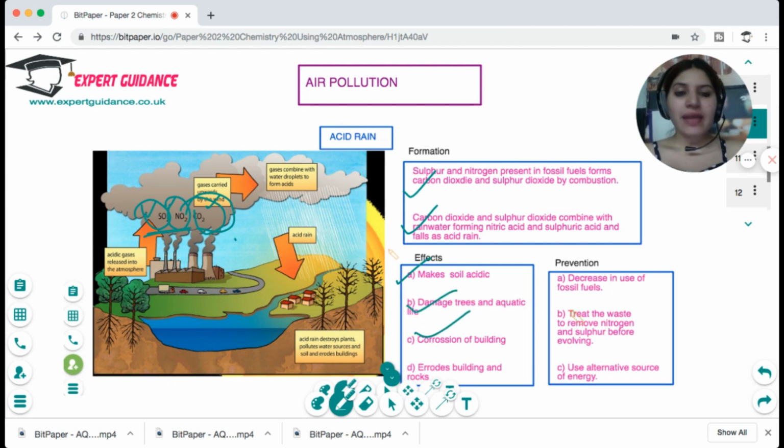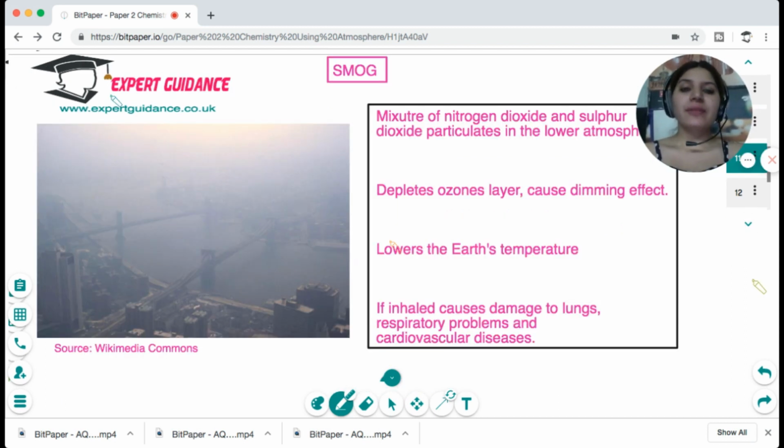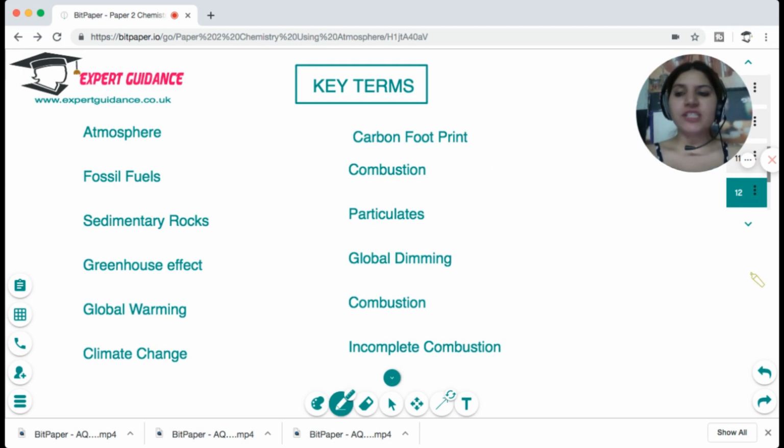To prevent them, we should decrease the use of fossil fuels, treat the waste to remove nitrogen and sulfur before emitting, and use alternative sources of energy. Now, the mixture of nitrogen dioxide, sulfur oxide and carbon forms particulates in the lower atmosphere. You can see some dimming effect at times. Now, this dimming effect is depleting the ozone layer, and it is also lowering the Earth's temperature, and it is also causing damage to the lungs and other cardiovascular problems. Okay, so I hope this topic is clear to you. A very short, sweet, and simple topic.